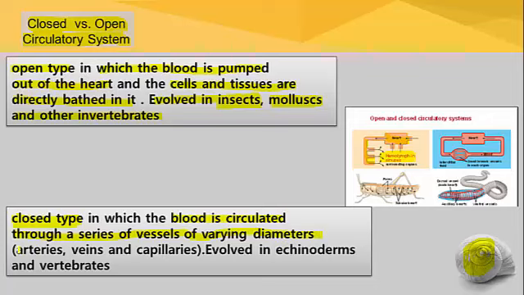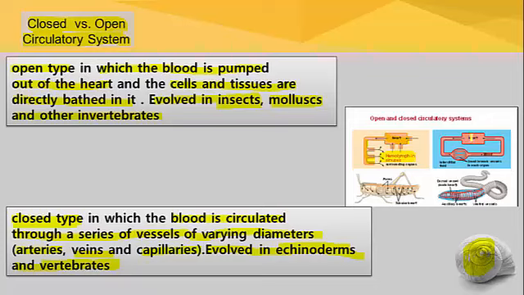Depending on the diameter, the blood vessels are classified as arteries, veins and capillaries, and this system evolved in echinoderms and vertebrates. Starfish is an example of an echinoderm, and all the vertebrates have closed type of circulatory system